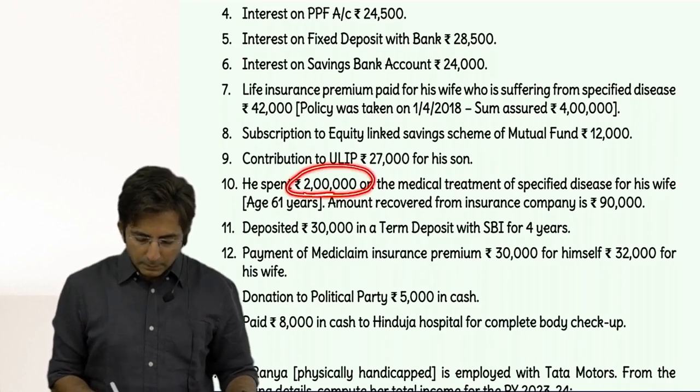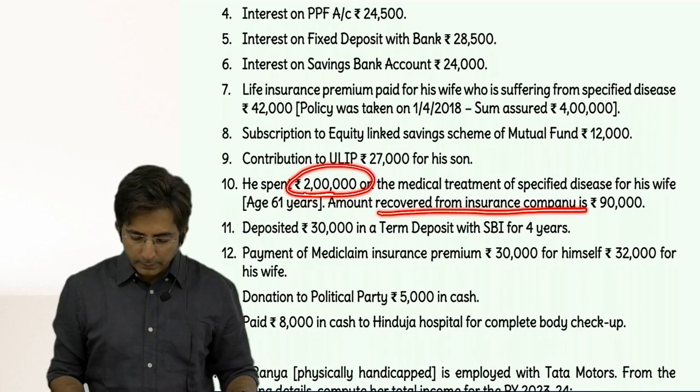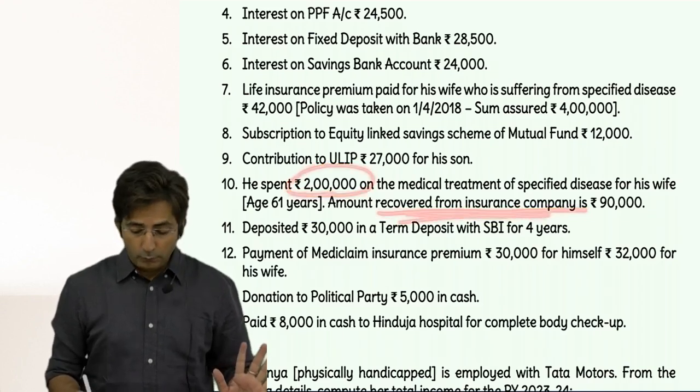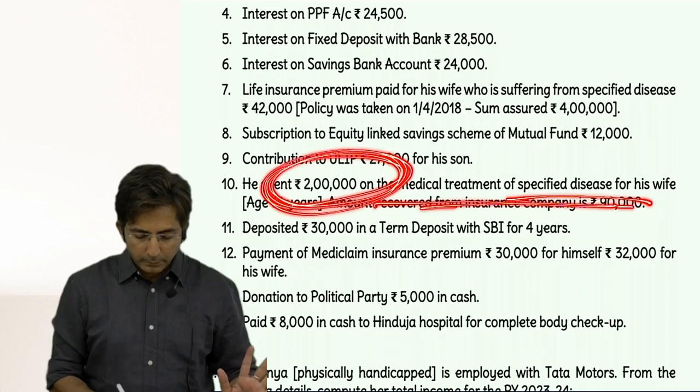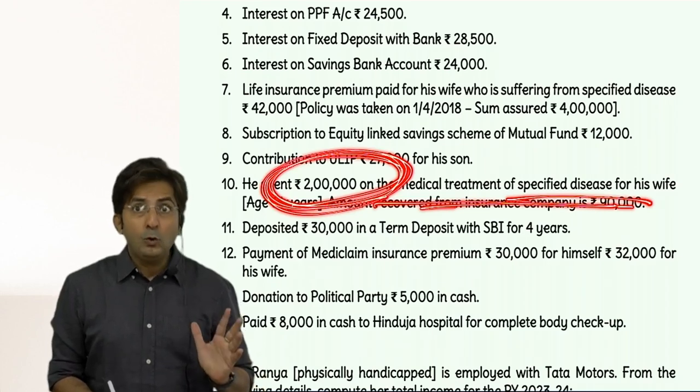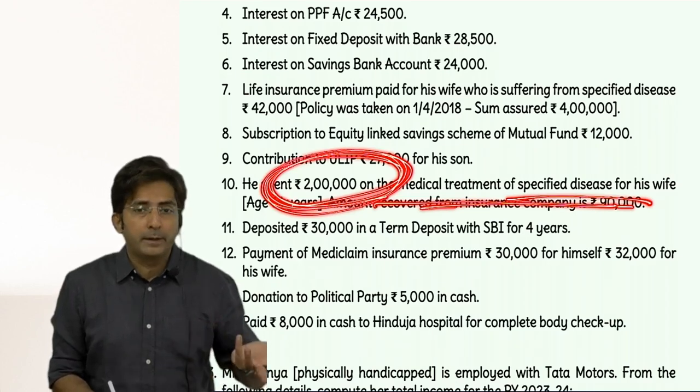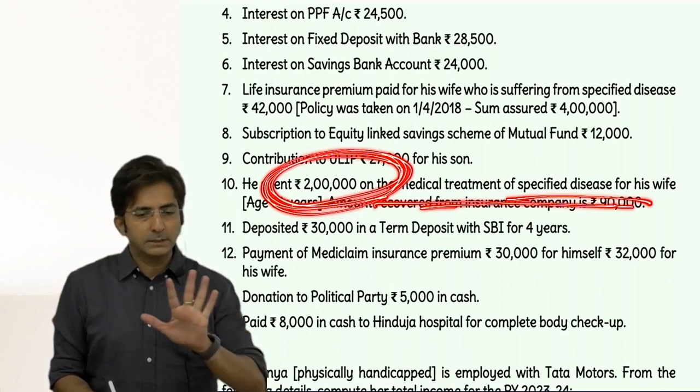But what is the actual bill? 2 lakhs. But see, there is recovery from the insurance company. Will you net off the recovery first or later on? Later on. First you have to ignore the amount of recovery. See the actual bill amount. Compare this with the limit. 2 lakhs is within the limit or beyond the limit? Beyond the limit. So you can take maximum 1 lakh only.